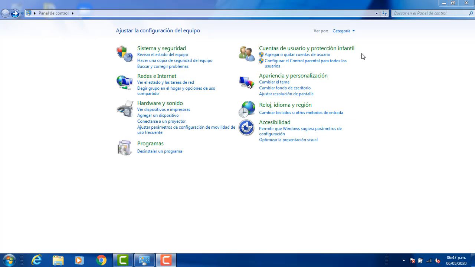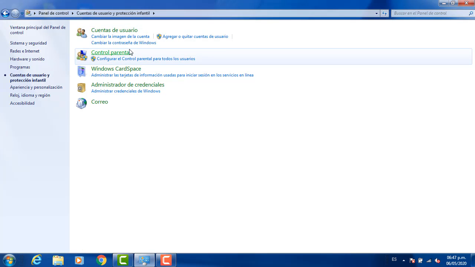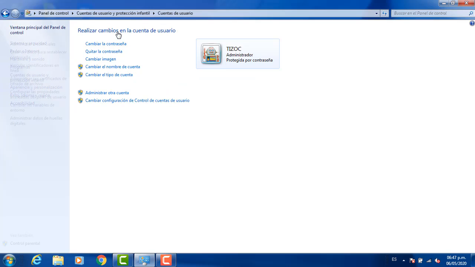Now in control panel, let's see the menu of user accounts and child protection. If we click here, we can see the user accounts. In this case there is just one user.